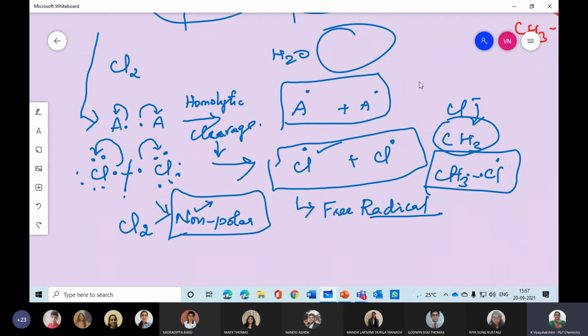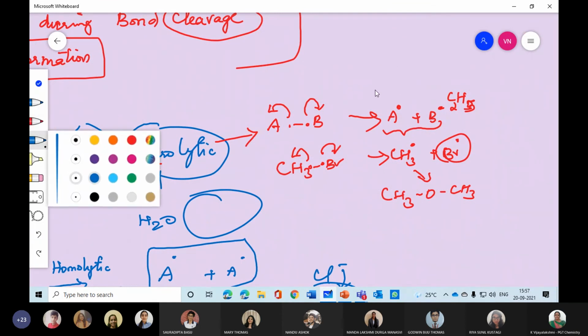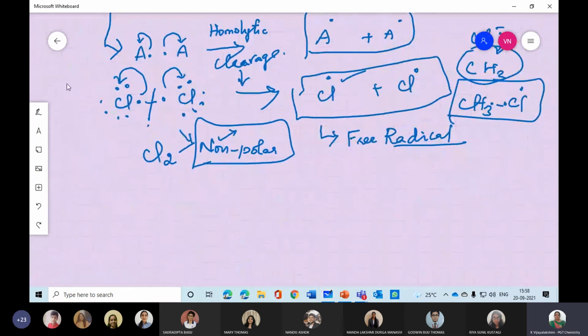What about heterolytic? Polar compounds. Okay, so polar compounds are present in heterolytic cleavage, and in homolytic cleavage, it is non-polar compounds. Next, one more point, I will give an example with homolytic and heterolytic, and then I will finish that point.